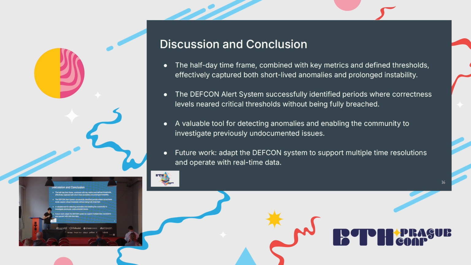And we think this can be a valuable tool that will help the community to analyze badly performing epochs and give more documentation or information about this. And just to finish, we think we can improve this tool by supporting multiple time frames, like using half day, 1 hour, or even shorter periods of time, and operate with real-time data.